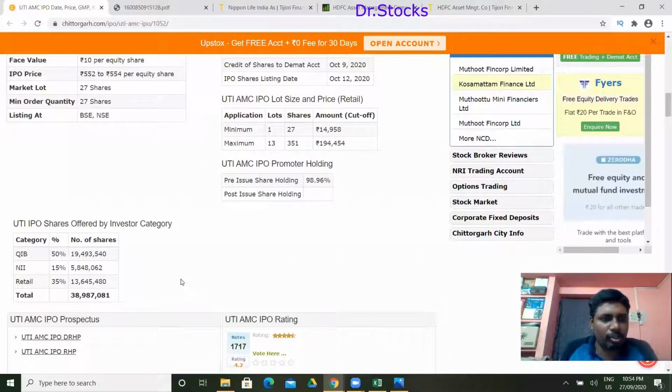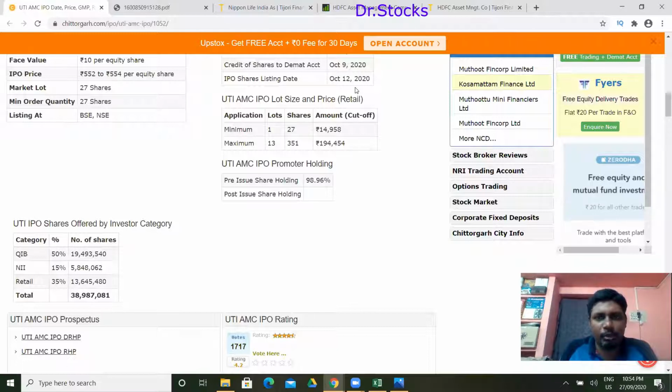Before that, the percentage quota for allocation. QIB has been allocated 50%, NII 15% and retail 35%. So retail is having 35%, that is something good. So the allocation can happen easily. That is what this status is saying now.